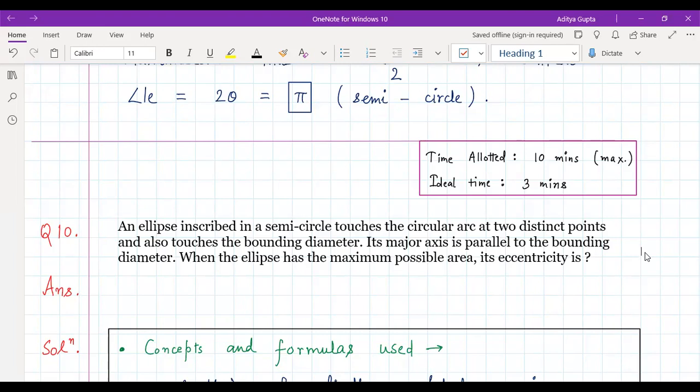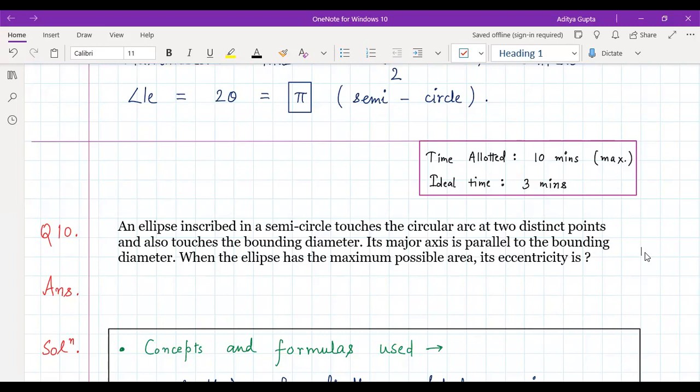Now today we have a very good question from Maxima Minima and it is related to geometry. The question says an ellipse inscribed in a semicircle touches a circular arc at two distinct points and also touches the bounding diameter. Its major axis is parallel to the bounding diameter. When the ellipse has the maximum possible area, its eccentricity is how much?